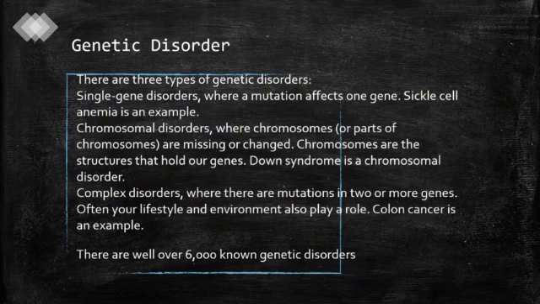Genetic disorder. There are three types of genetic disorders. Single gene disorders, where a mutation affects one gene. Sickle cell anemia is an example. Chromosomal disorder, where chromosomes or parts of chromosomes are missing or changed. Chromosomes are the structures that hold our genes. Down syndrome is a chromosomal disorder.